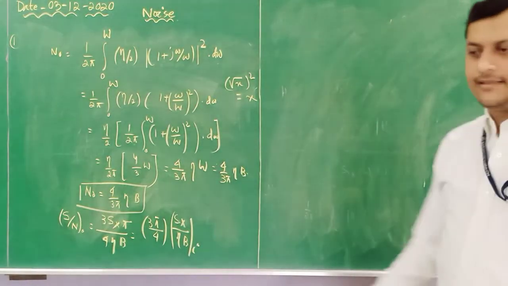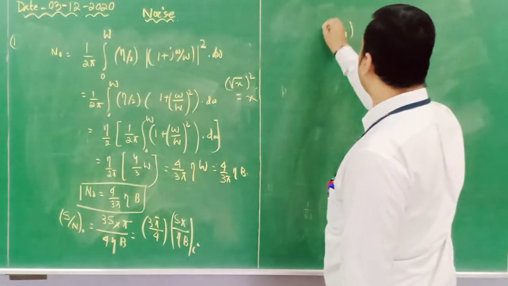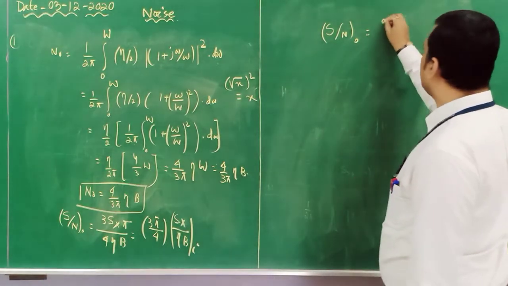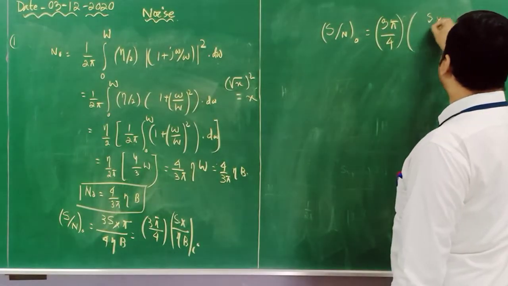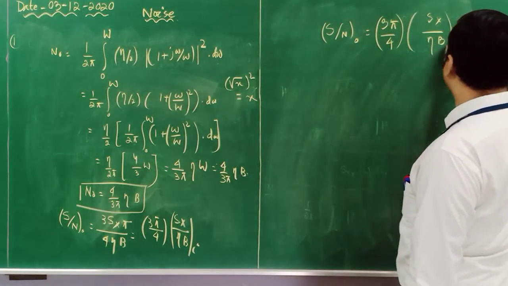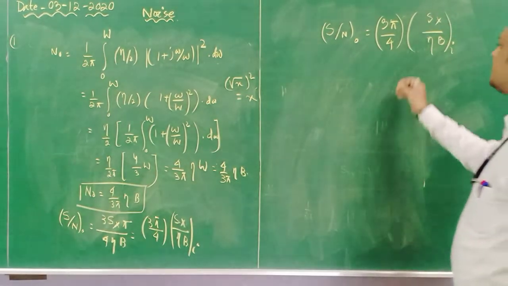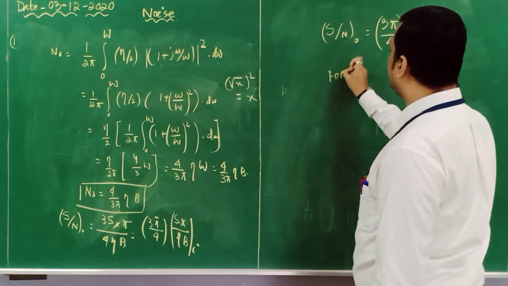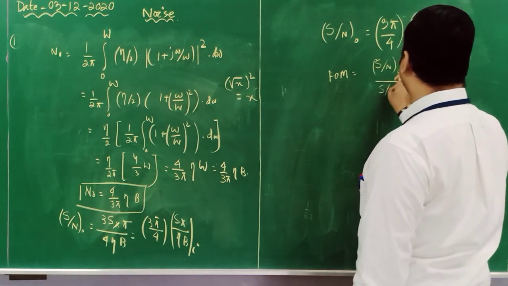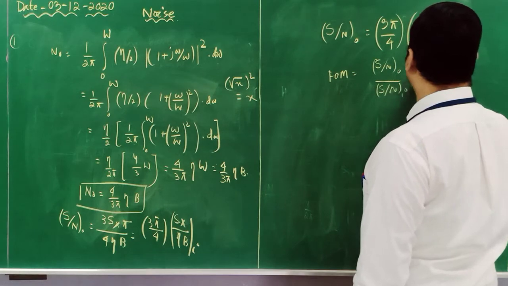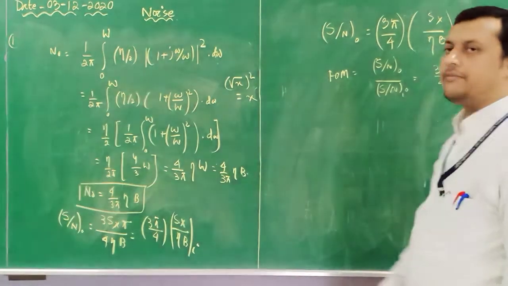So that I can write like this. As we have determined, output SNR is equal to (3π/4) times Sx divided by ηb, and this Sx by ηb is the input SNR. Okay. So my figure of merit, FOM, is equal to how much? Output SNR divided by input SNR, which will be equal to 3π/4. So this is my figure of merit.